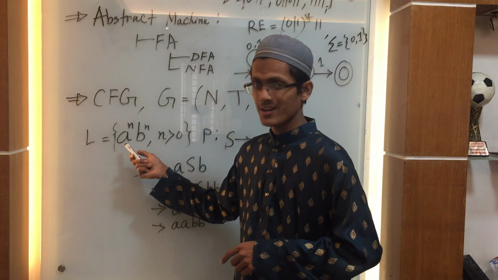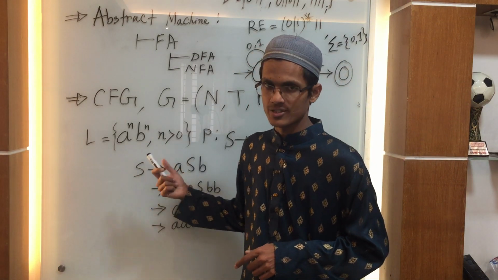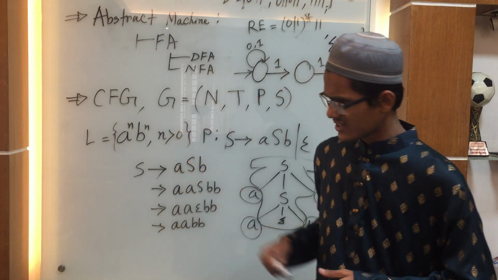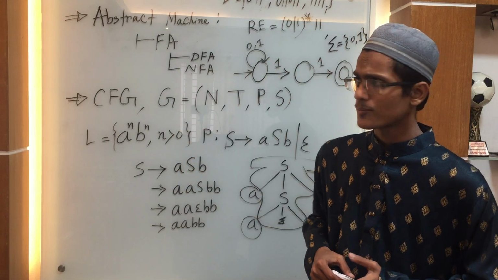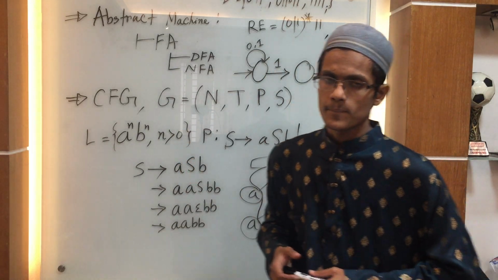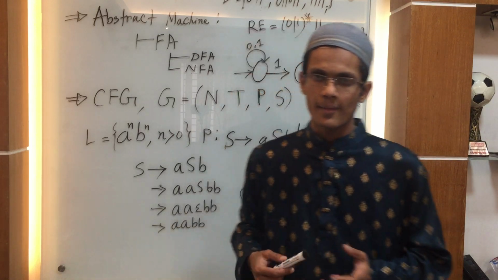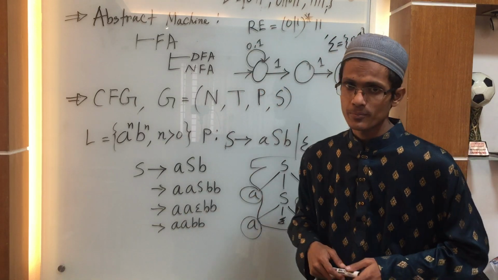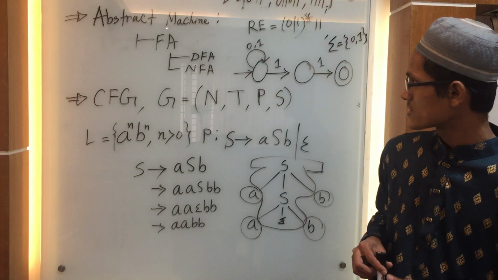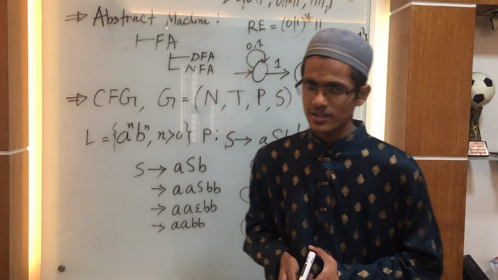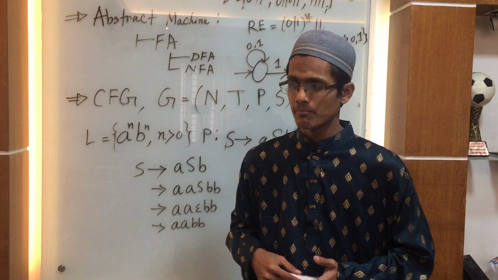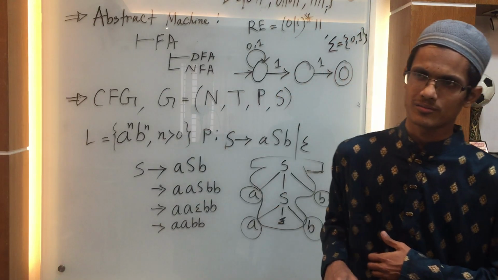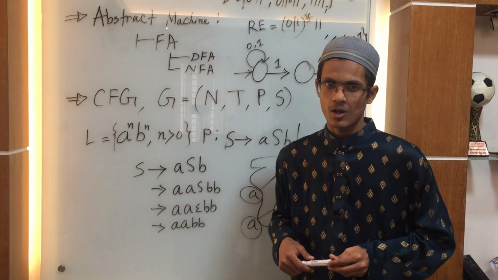Let's just say 100 A's concatenated with 100 B's. This kind of string cannot be processed using our finite automaton machine, because it has finite states, and it doesn't have any memory element to memorize the previous output.